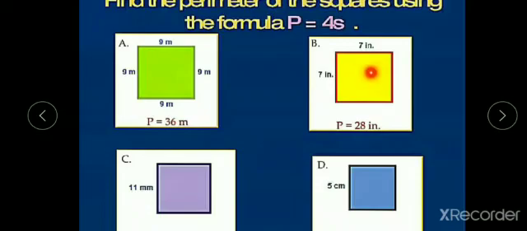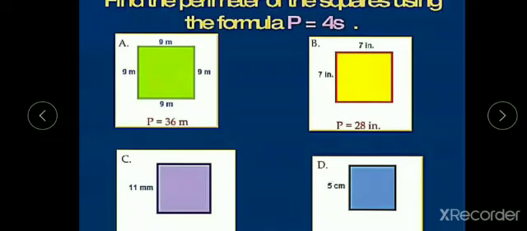Now you have the second square which has 4 sides and each side is 7 centimeters. So to calculate the perimeter of the square, you just multiply 4 into 7. What is 4 into 7? 7 4s are 28. That is 28 centimeters. Now you have the third square. To calculate its perimeter, you just multiply 11 into 4. 11 4s are 44. So the perimeter of the third square is 44 centimeters because one side is 11 centimeters.